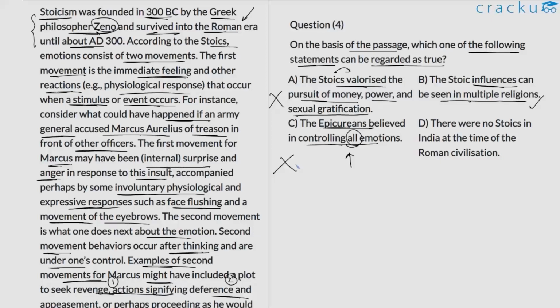We notice that A and C are definitely not true, while option B is true. The author is telling us that we can find influences of Stoicism in multiple religions, so B is likely to be the correct choice. D.